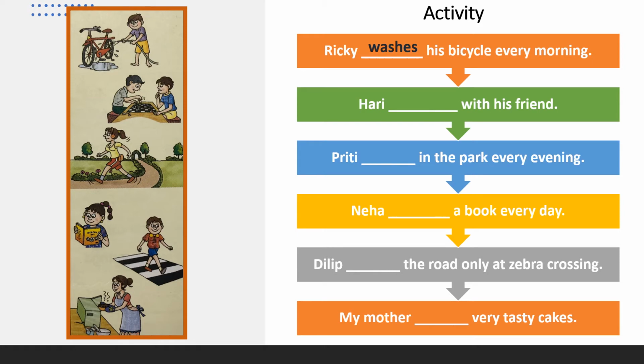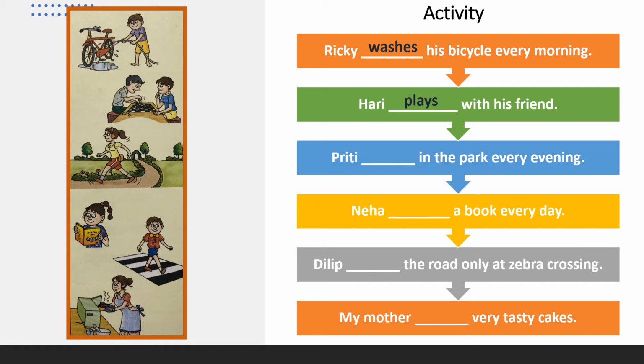Now the second one, Hari dash with his friend. Can you see in this picture what Hari is doing? Yes, Hari is playing. Hari plays with his friend. With the help of the picture, we come to know what Hari is doing. The next one, Preeti dash in the park every evening.